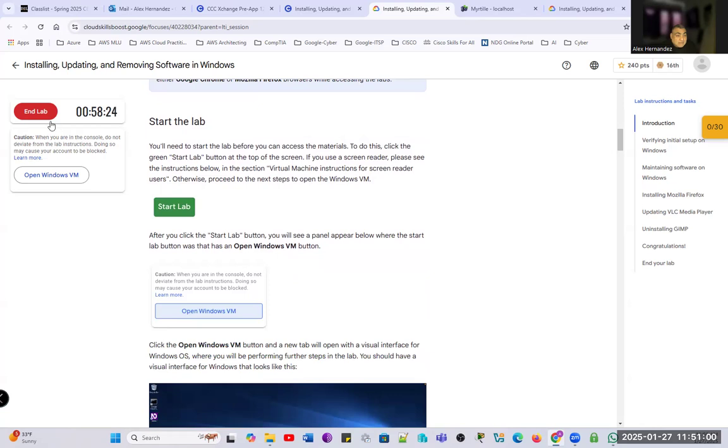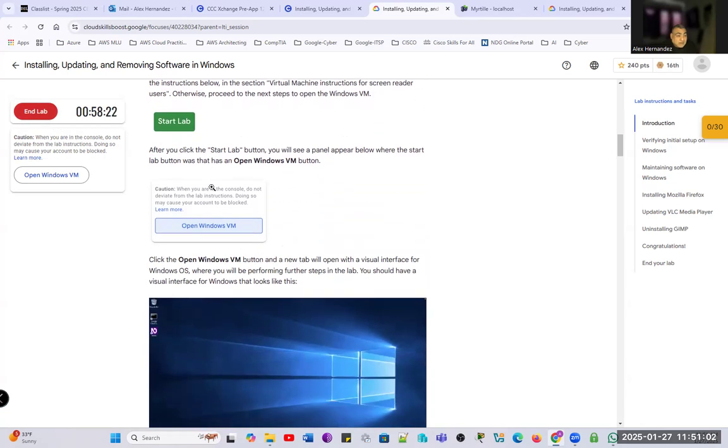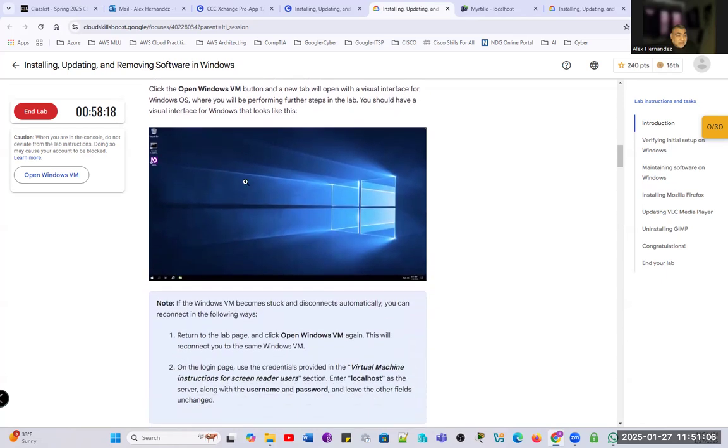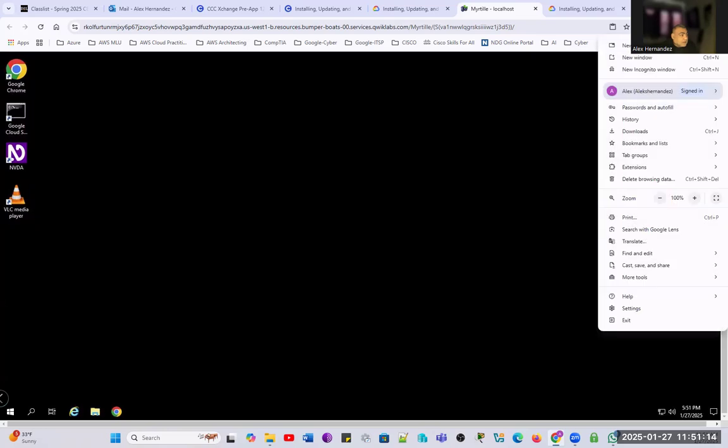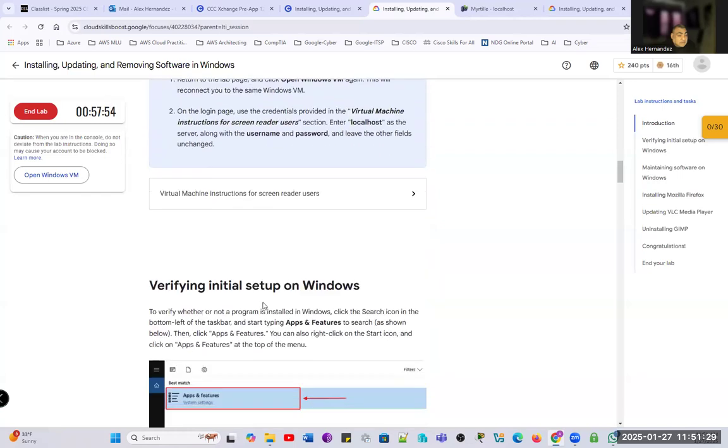We start the lab as we just did. The new Windows virtual machine opens, and we should be taken to this screen, right? A working desktop. And that's what we have right here. Let me try to zoom in. Right there. So we can see the start menu at the bottom. This is our virtual environment. So let's go ahead and do the first steps.